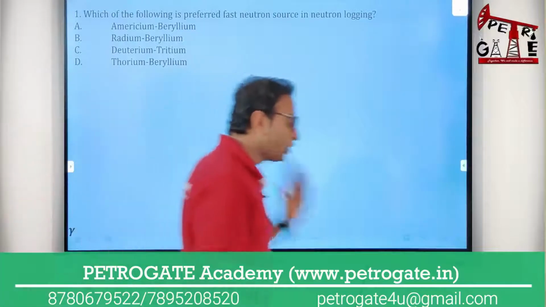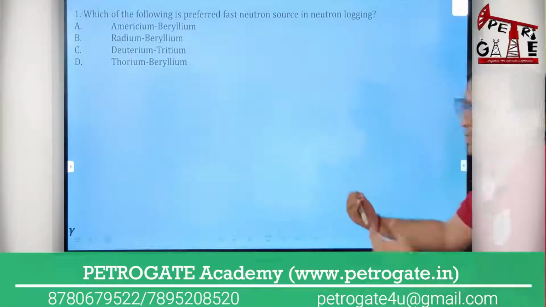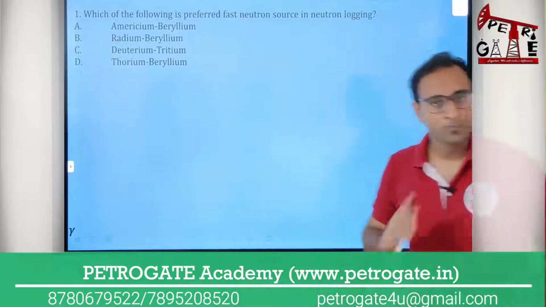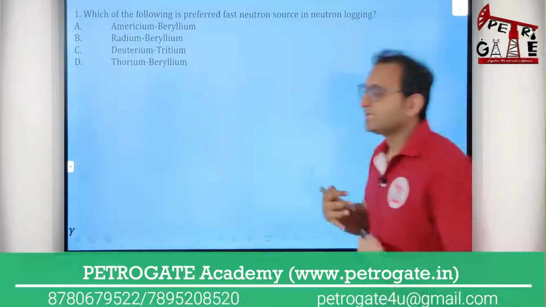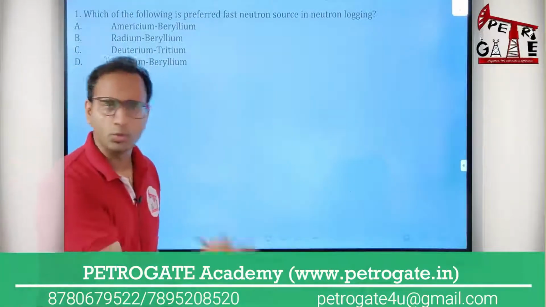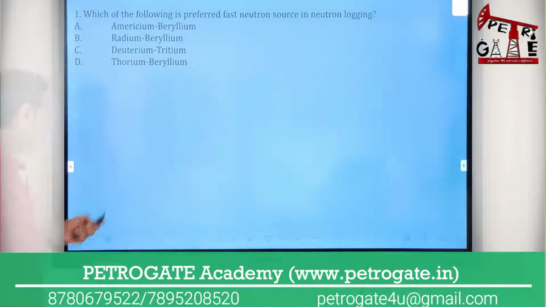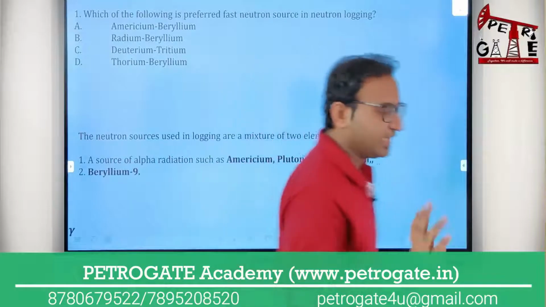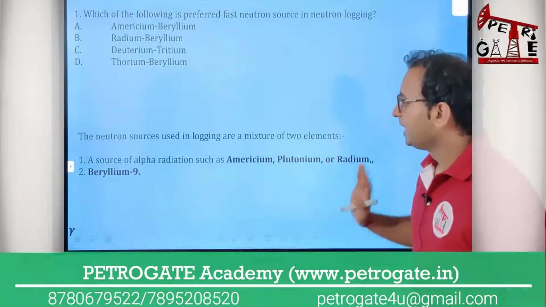तो सिंपली इन शॉर्ट, let's see the question. कि सर जो न्यूट्रॉन, whatever the neutron you are transmitting from the transmitter in the neutron log, वो जनरेट कैसे होगा? How you will get the neutron in your logging neutron tool? Okay, no problem. So now you will see, my dear, the neutron source in the logging has two kinds of element.